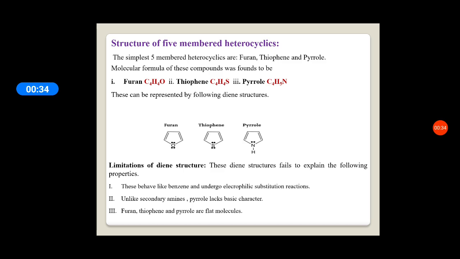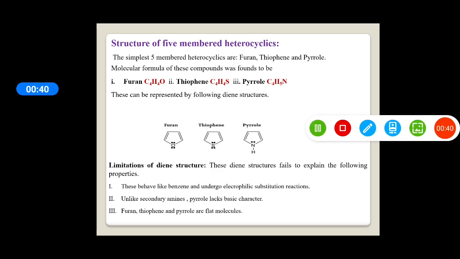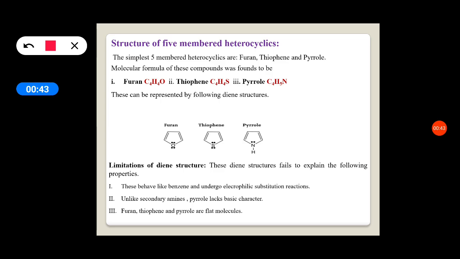To study the structure of any compound, the first thing required is their molecular formula. So the molecular formula of furan is C4H4O, thiophene is C4H4S and pyrrole is C4H5N. These molecular formulas can be obtained by the analytical estimation of elements and then their molecular mass.